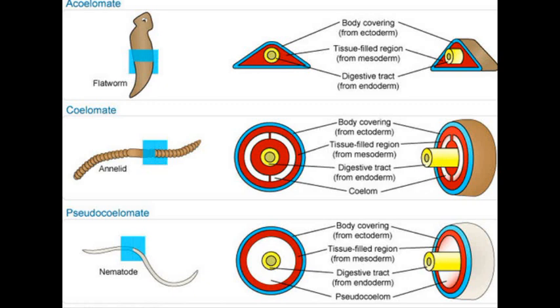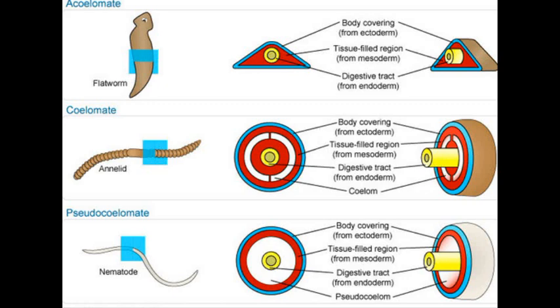Here these three examples are coming under triploblastic organisms. That means animals having three layers. You look here, three different colors are given: blue, red and yellow. Blue is the outer layer, red is the middle layer and yellow is the inner layer. Like this, three different layers are present. So these three organisms are coming under triploblastic, and organs are fixed in these layers.